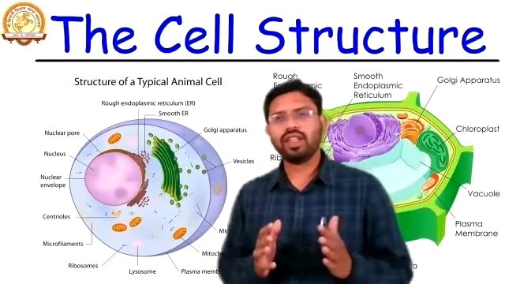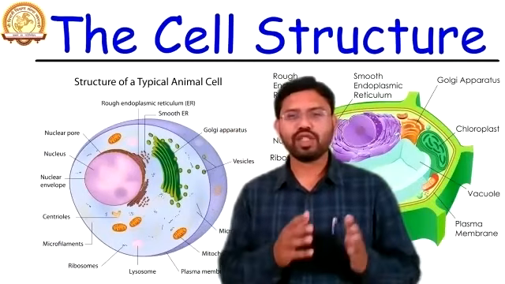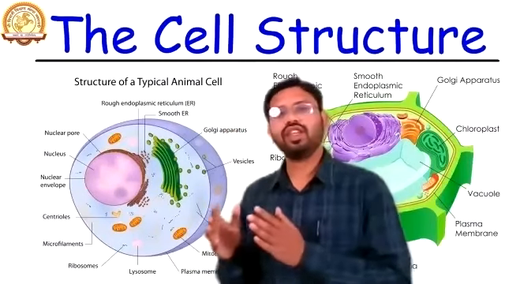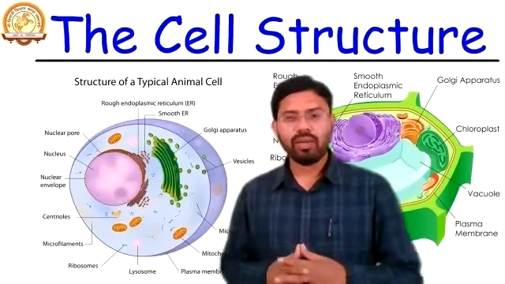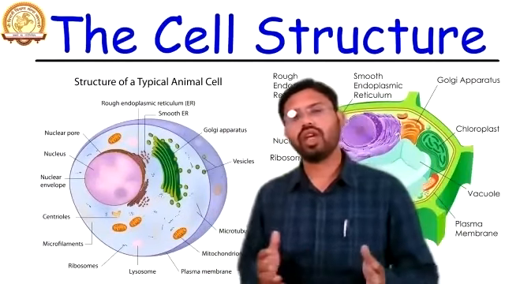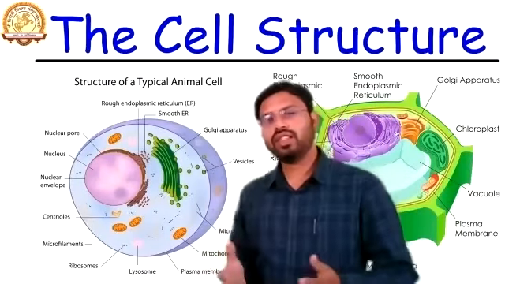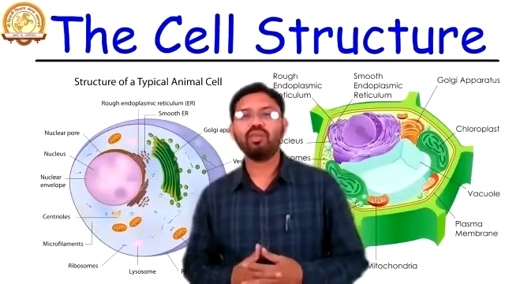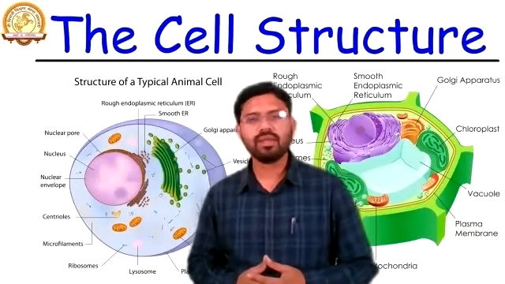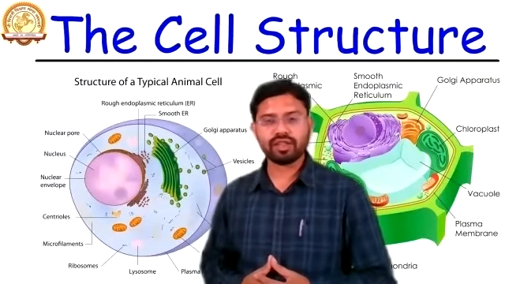If we classify the cell, there are two types of cells: the prokaryotic cell and the eukaryotic cell. Prokaryotic cells do not have a prominent nucleus and do not have bound organelles, while eukaryotic cells are the modified cells; they have a prominent nucleus and bound organelles.